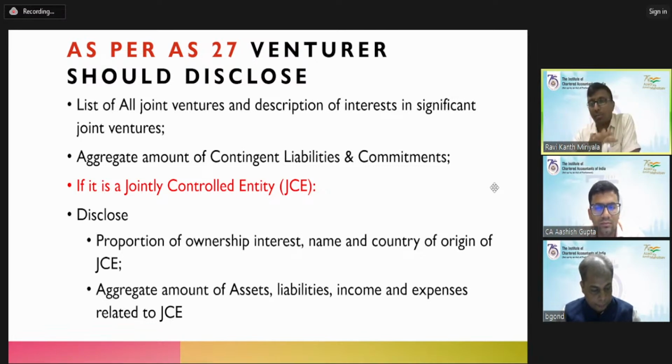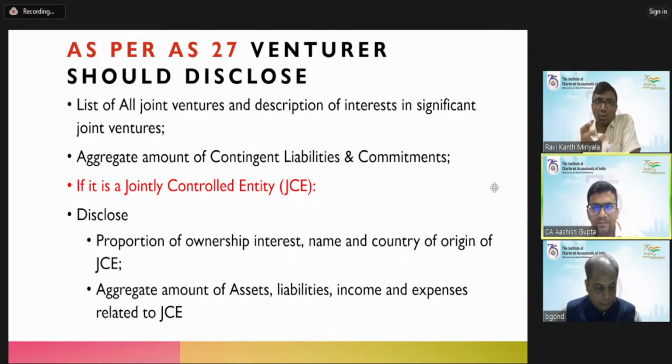Anyhow, the accounting part we already discussed. As per Accounting Standard 27, it is proportionate consolidation, as Bhavesh sir just explained, and as per Ind AS, it is the equity method. At the same time, if you have any aggregate amount of the total, this is for disclosure purposes only, nothing to do with your accounting.